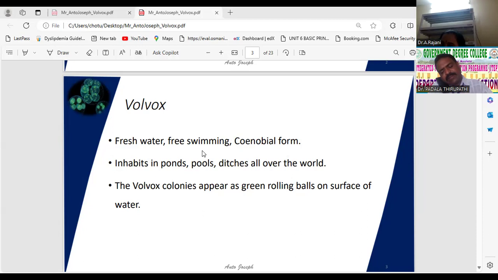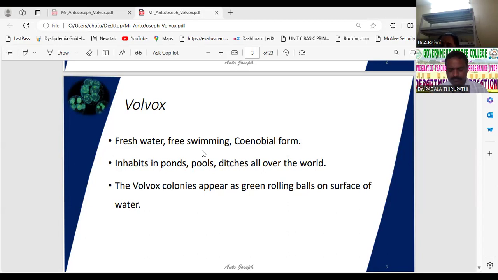You should remember these species, as questions may be asked in the examination. The common Indian species are Volvox globator, Volvox aureus, Volvox prolificus, and Volvox africanus. These are the Indian species of Volvox. You can memorize these four or five.